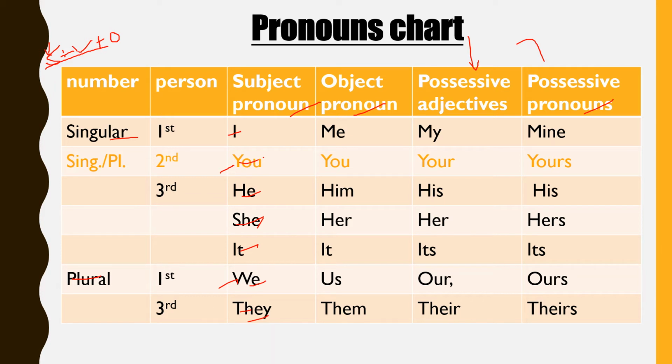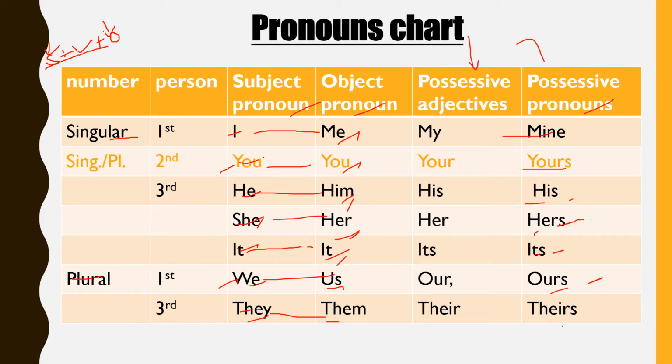And if we have to use a pronoun in any sentence, then in place of the object you will always find these pronouns: me, you, him, her, it, us and them. So for I, what is the object pronoun? Me. You, and it is also it. So he, him; she, her; we, us; they, them. Clear? And what is the possessive pronoun for them? For I, it is mine; yours, his, hers, its, ours, theirs.